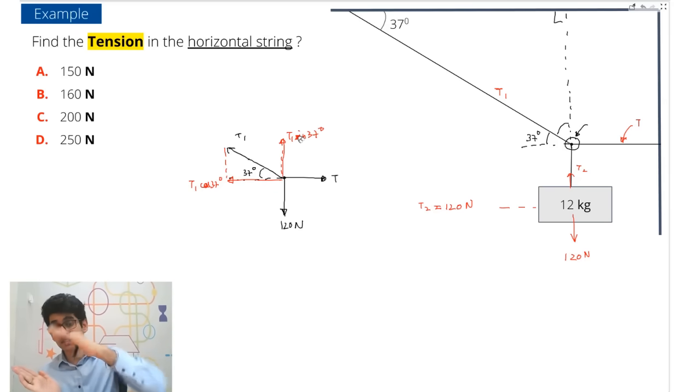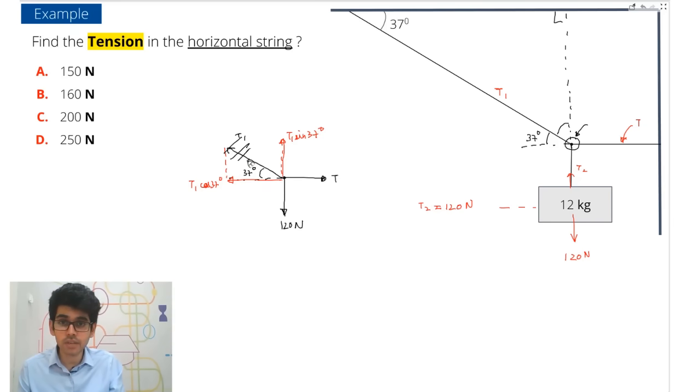This vector is cos 37 because cosine sticks. The other one is sin 37. So remove this one here, okay, because you cannot have both. You've broken a vector into two vectors. So you either keep these or you keep this one. So it is equivalent. So now balance the horizontal forces and the vertical forces.